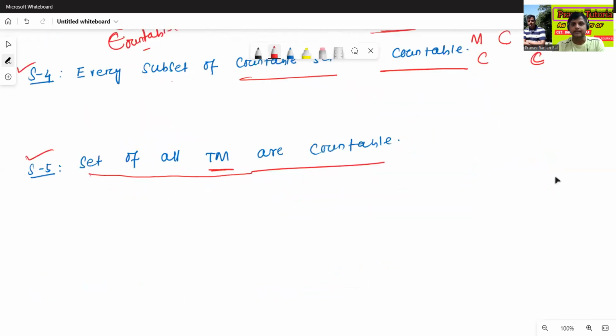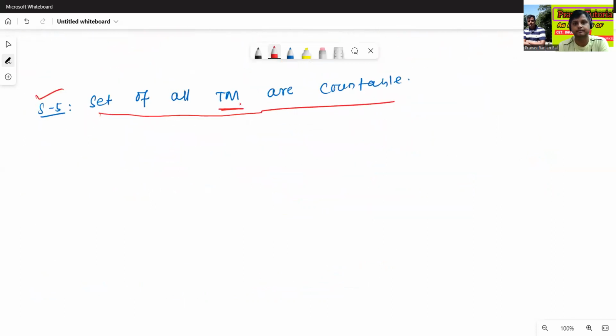Okay, there are some important points here. For Turing machine, the existing language is called the REL language, recursive enumerable language.